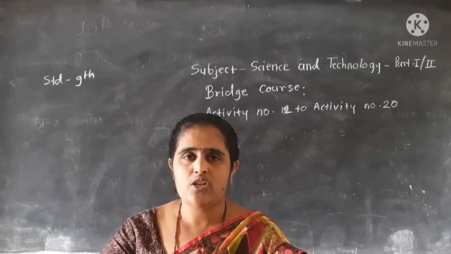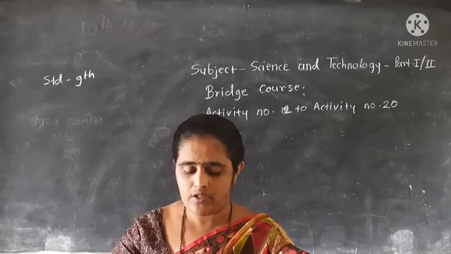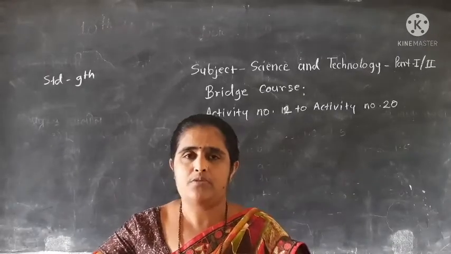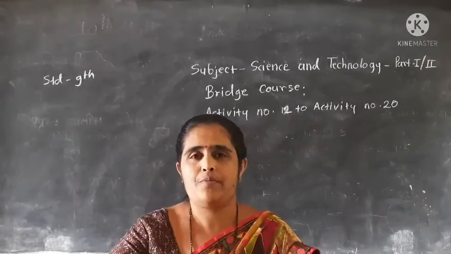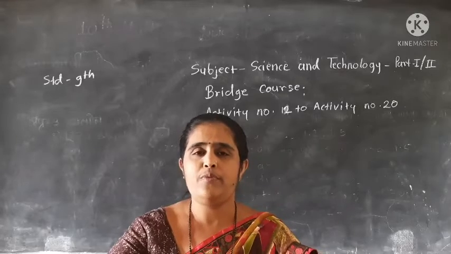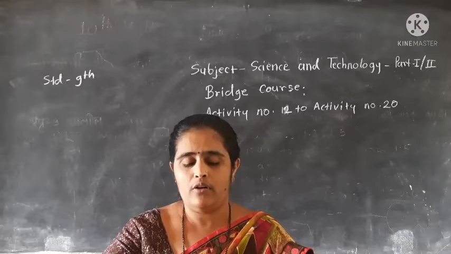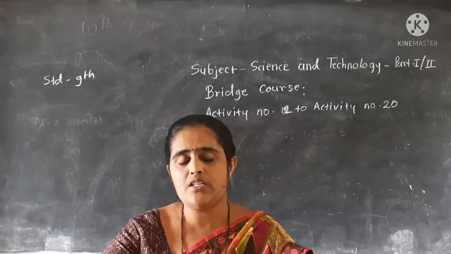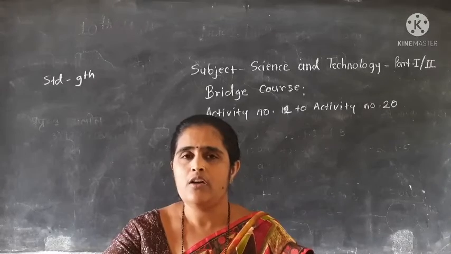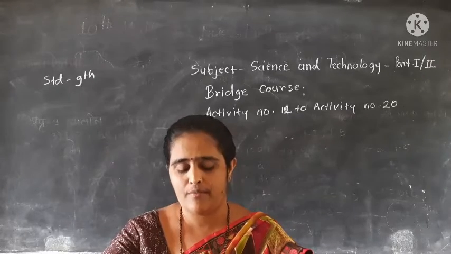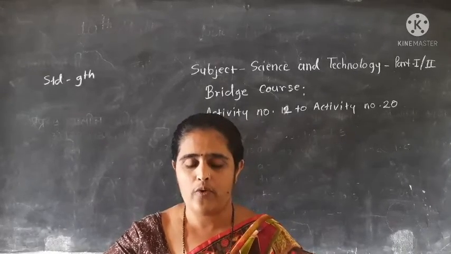Okay. Then question number 4, how to prevent coronavirus, or write preventive measures for coronavirus. Okay, all of you know: use a mask, keep 2-meter distance from each other, avoid crowds and keep social distance, and also wash your hands regularly at definite intervals of time. These are the preventive measures for the coronavirus.